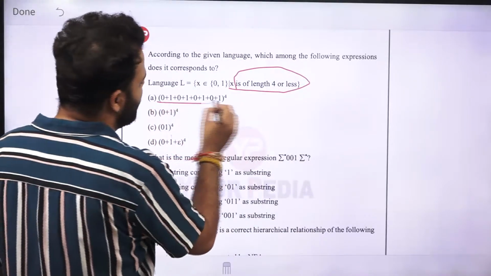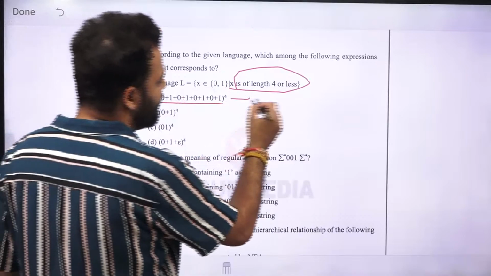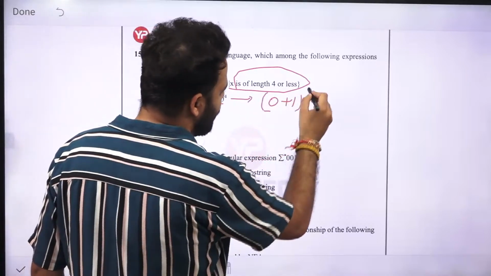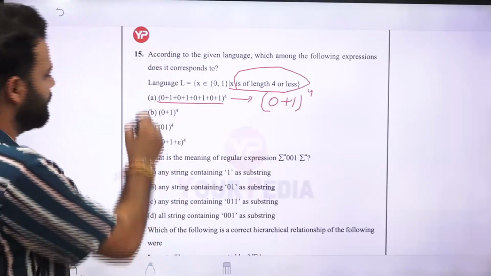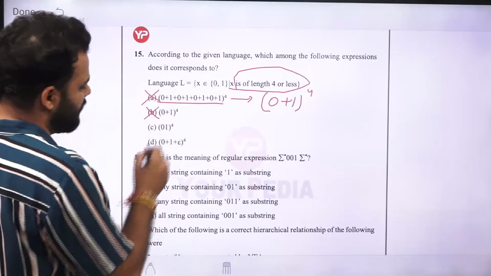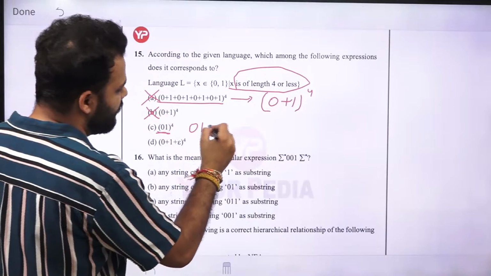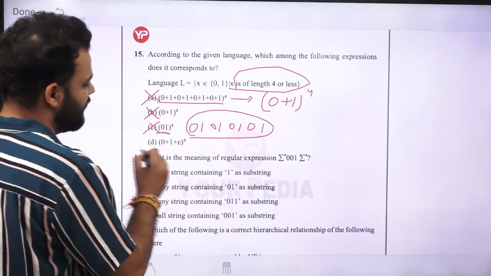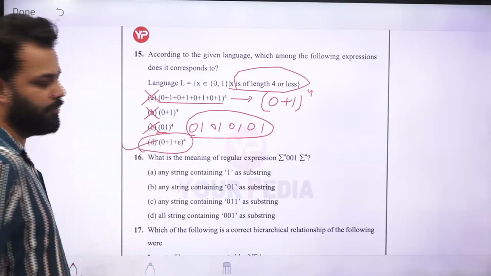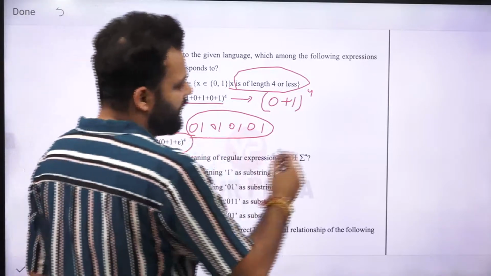Here you can see 0, 1, 0, 1, 0, 1. You can write it as (0+1) raised to power 4. It will give you length 4, but it cannot give you length 3. Again, this will give you 0101 0101, length 8. Again false. Option D is true.